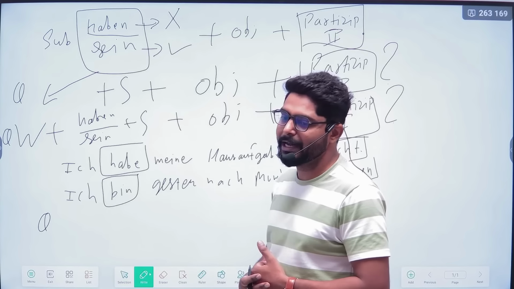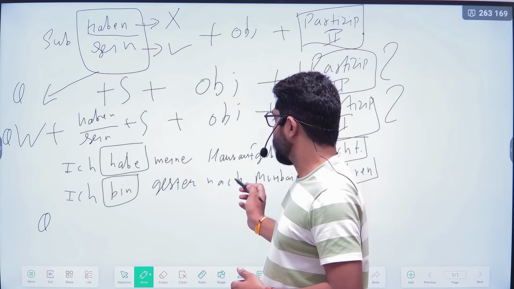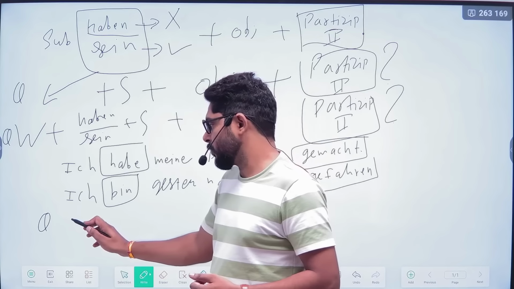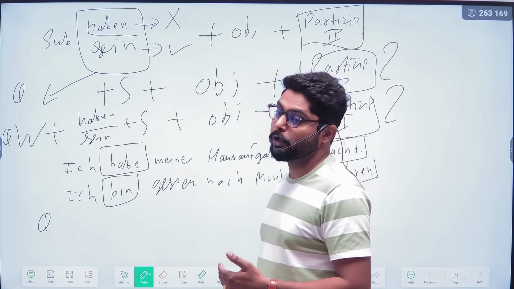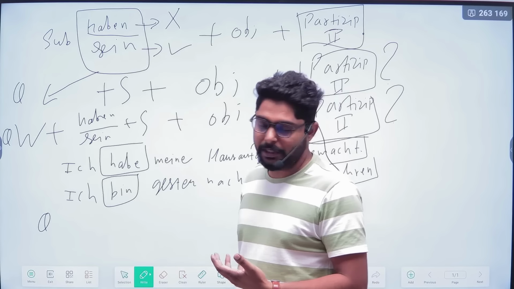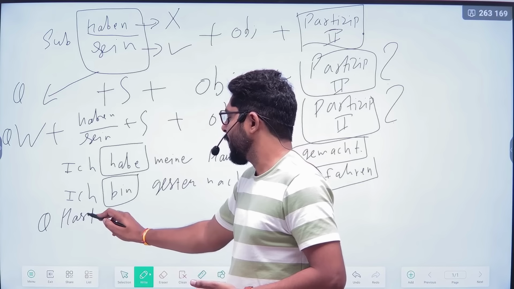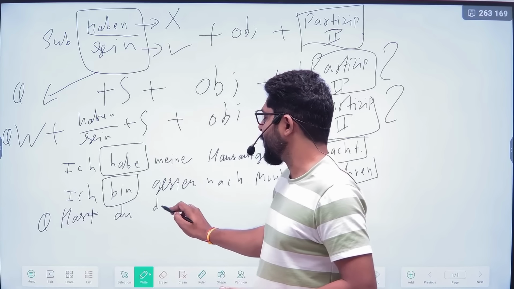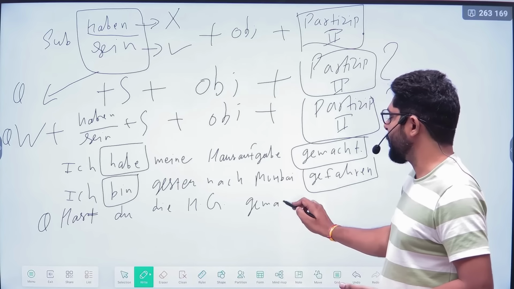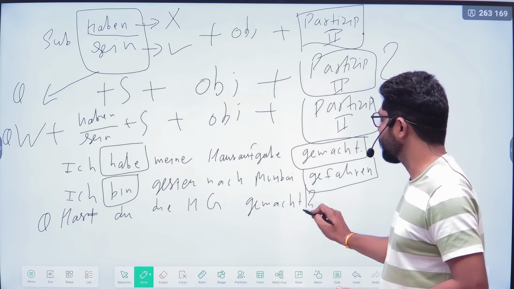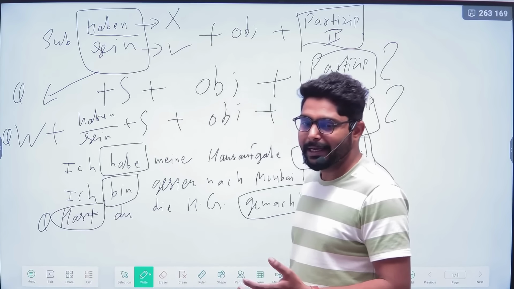Hausaufgabe means homework. Yeah, that can be also. And you know that if we are making a yes and no question, then the haben or sein conjugation will come at the first position. So how? Hast du die Hausaufgabe gemacht? But gemacht is at the end of the sentence. So, hast du die Hausaufgabe gemacht?